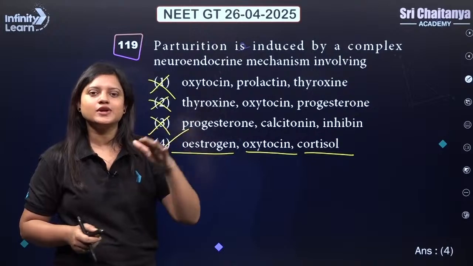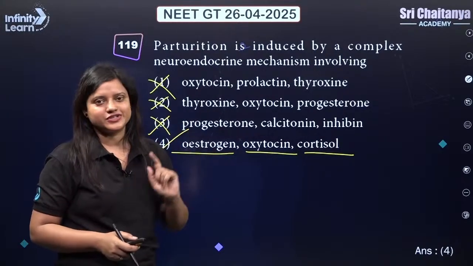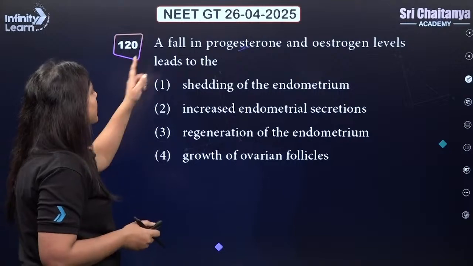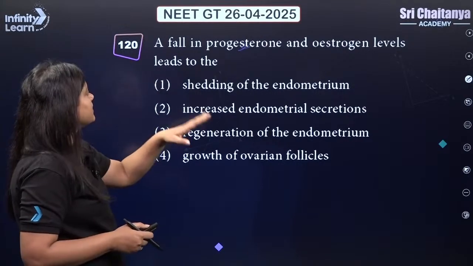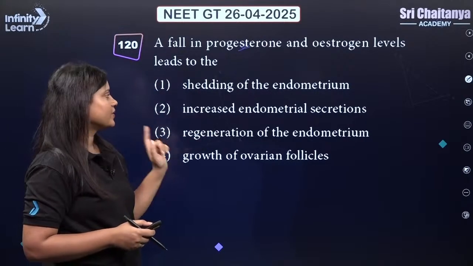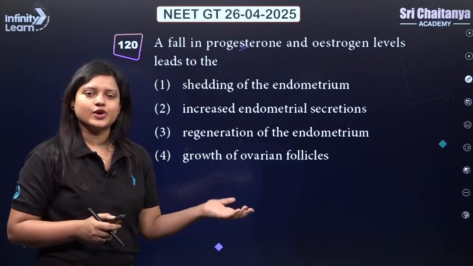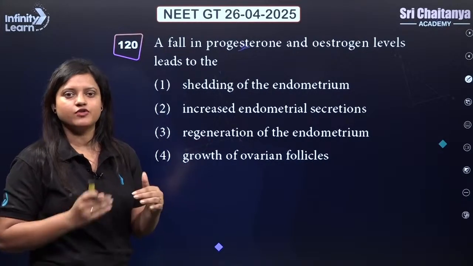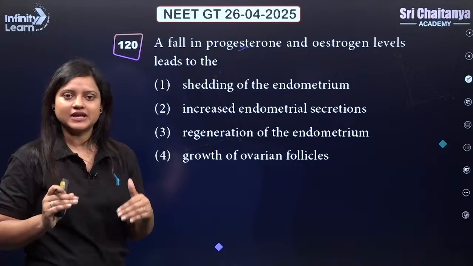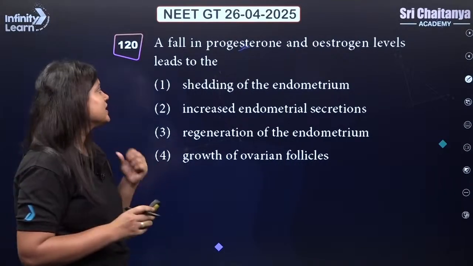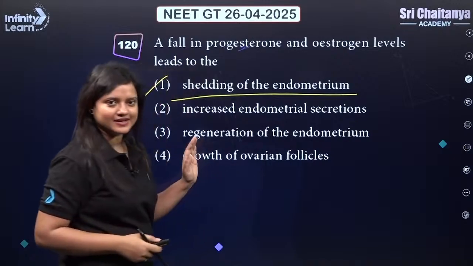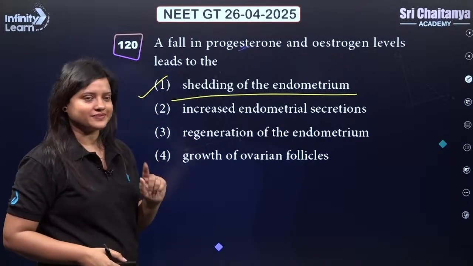Progesterone level should go down at the time of parturition and estrogen level should increase. A fall in progesterone and estrogen levels leads to shedding, because progesterone maintains the thickness of the endometrium lining and estrogen is responsible for increasing it. So if it is reducing, there will be shedding of the endometrium lining. So the correct answer should be 1.